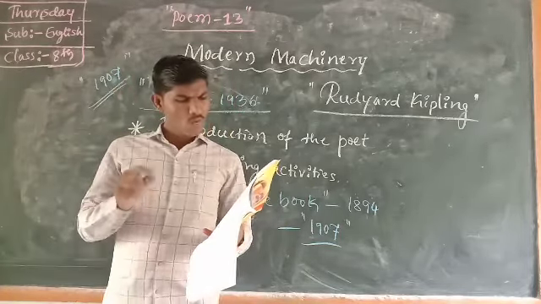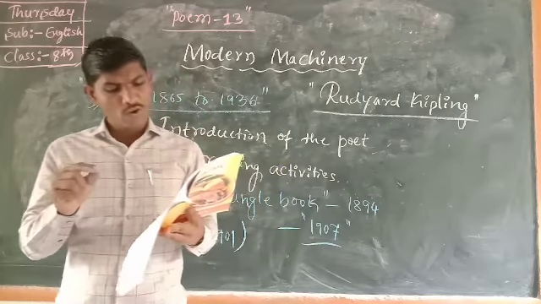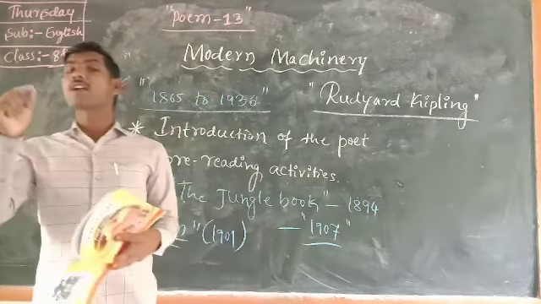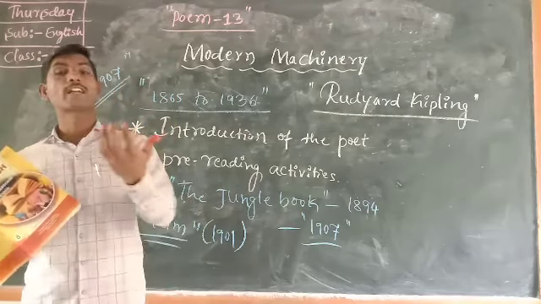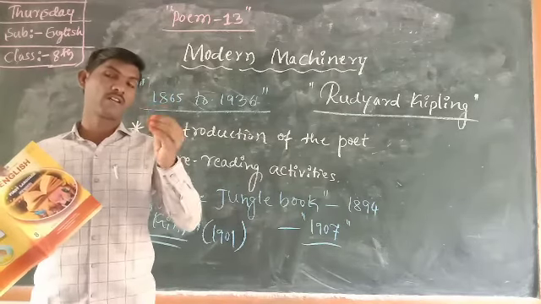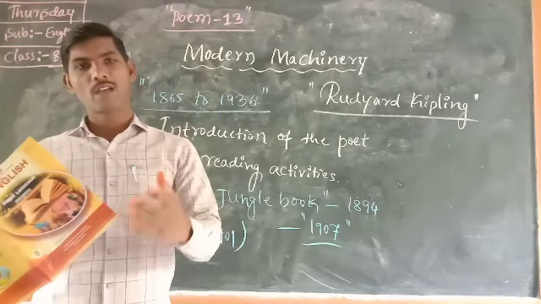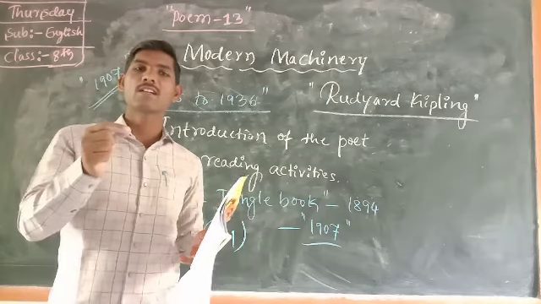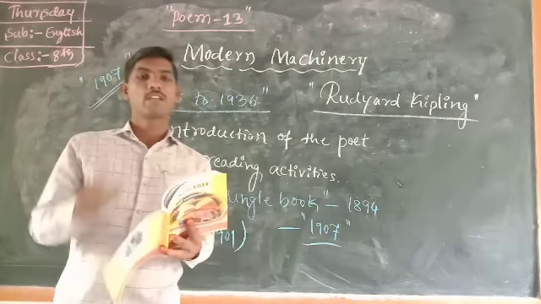Third question, what are the damages we face when we don't handle a machine properly? If you are not using that machine properly, what kind of problems do you have to face? Those problems, and these 3 answers you should write on a paper and send to me in your group.